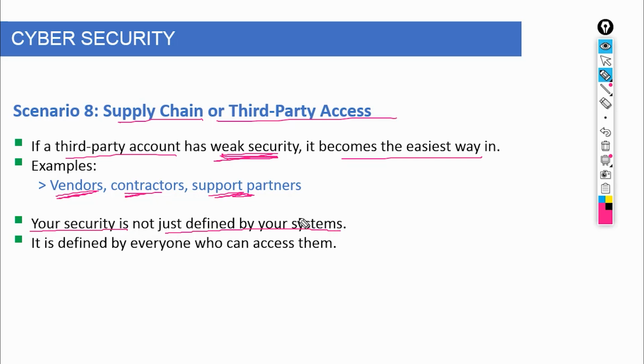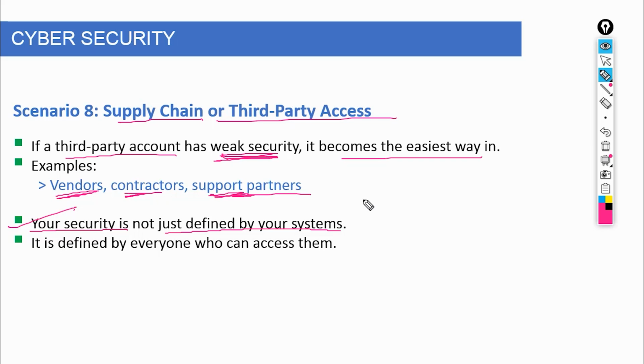Now think about it. Does every vendor follow strict security practices? Do they enforce strong MFA? Do they monitor their own systems as rigorously as you do? Often the answer is no. And attackers know that. They specifically look for the weakest link in the chain, not the strongest.